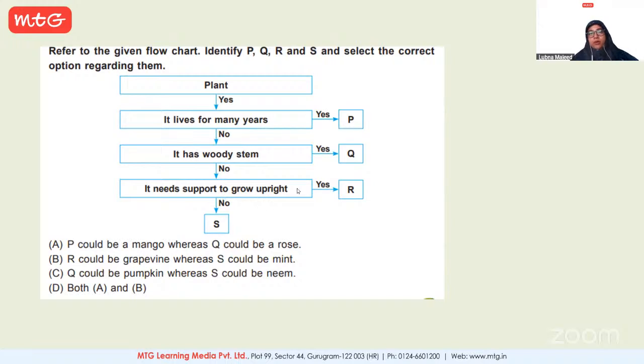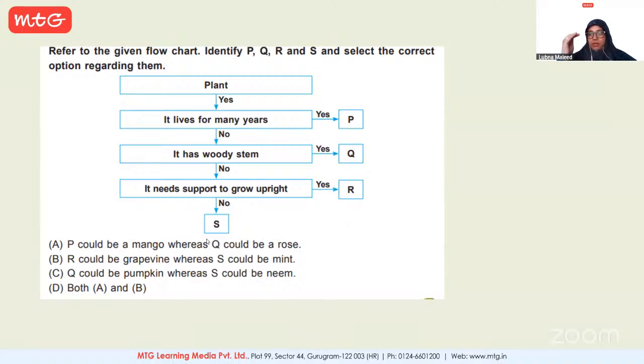If it is shrub, it's a woody stem. If it doesn't have a woody stem, then it needs support to grow upright. So what needs support to grow upright? Climber or creeper? Climber. Okay. If yes, then R is climber. If no, it is something else.